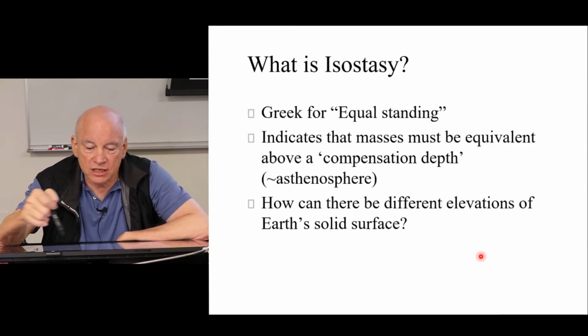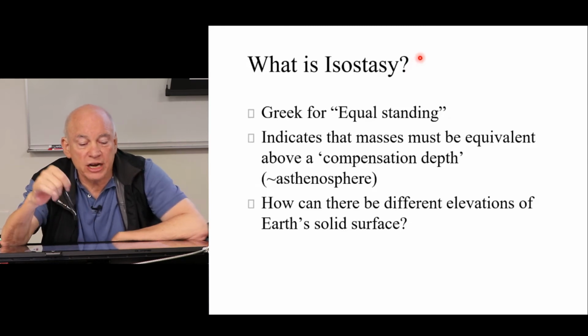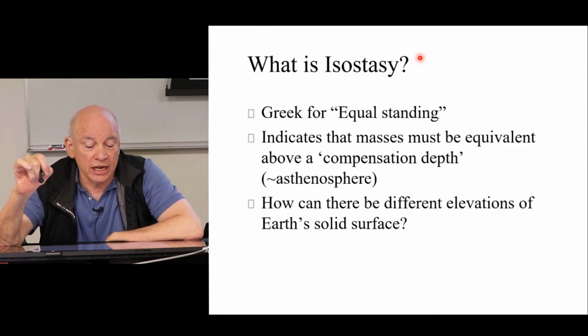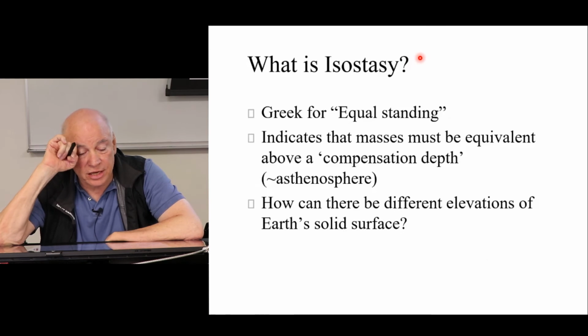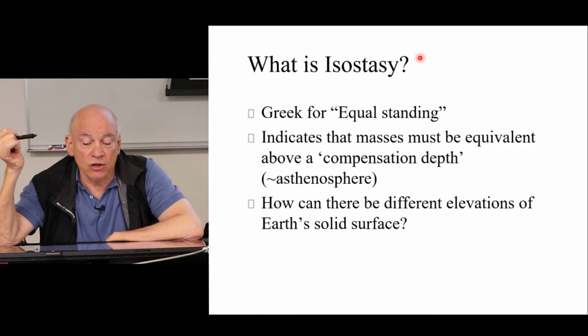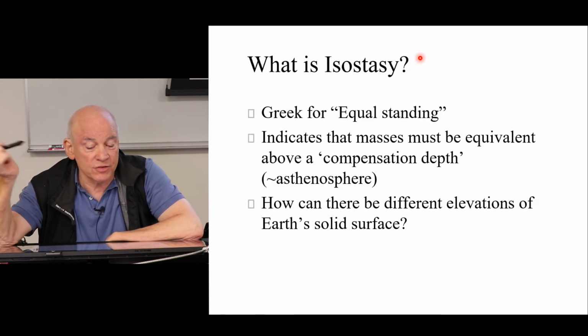So what is isostasy? It's a Greek word for equal standing, and it indicates that masses will be equivalent above some compensation depth, which could be the asthenosphere. And so the question is, how can there be different elevations of Earth's solid surface?